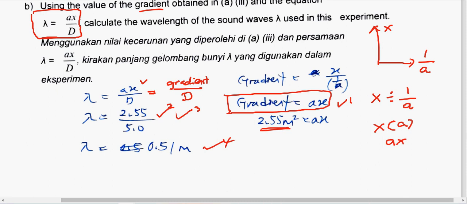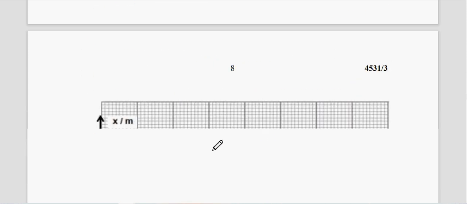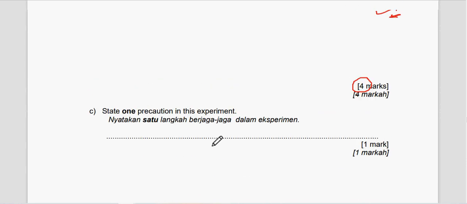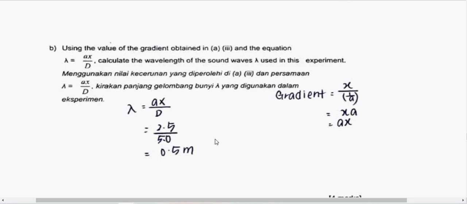Alright, is it clear? This is the value of D earlier in the question, saying that D is equal to 5 meter. So when you solve this problem, the value of D is already given earlier. Is it clear?